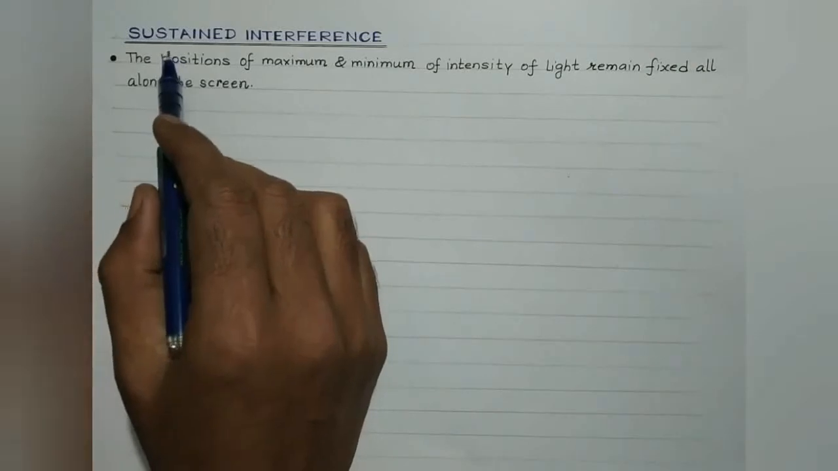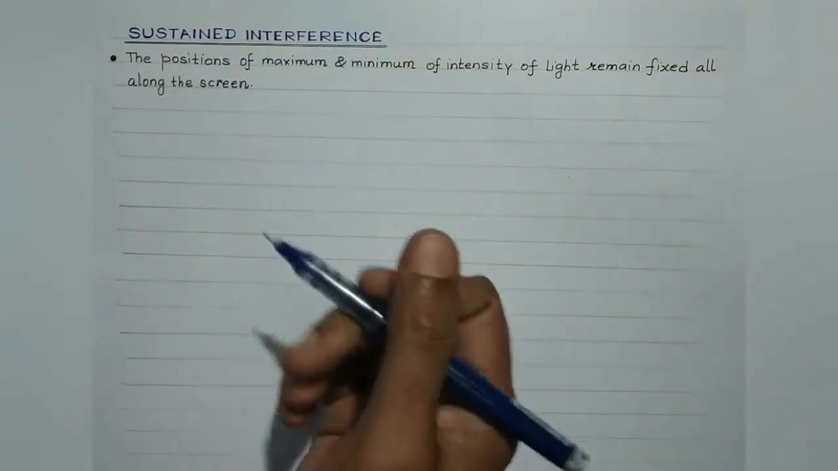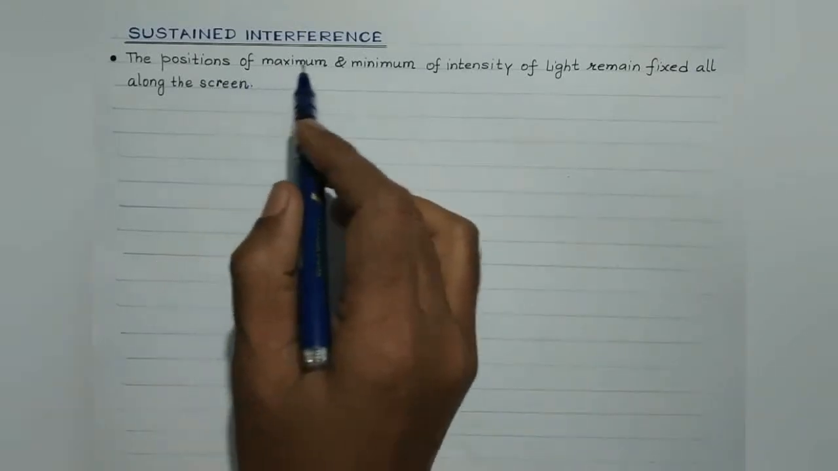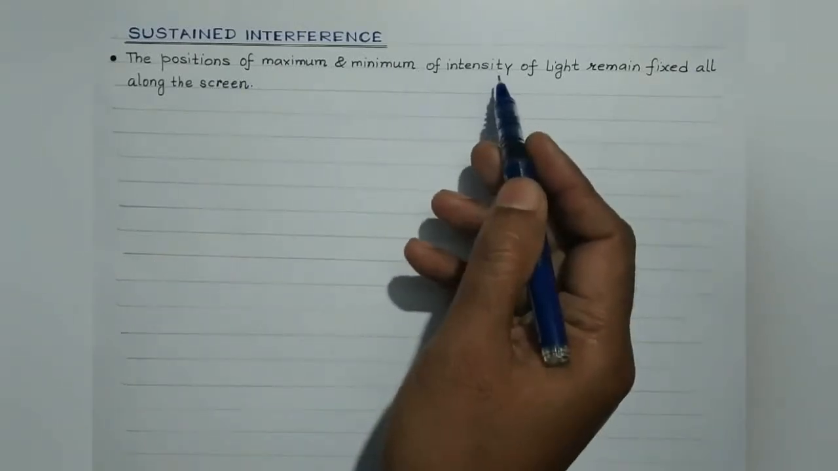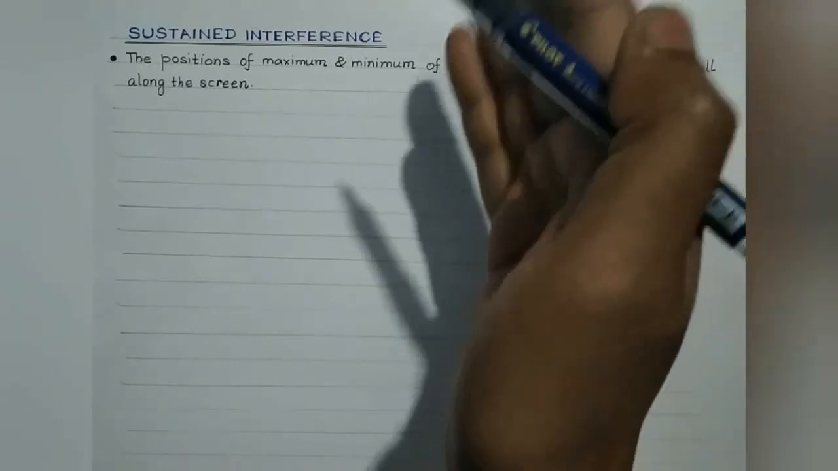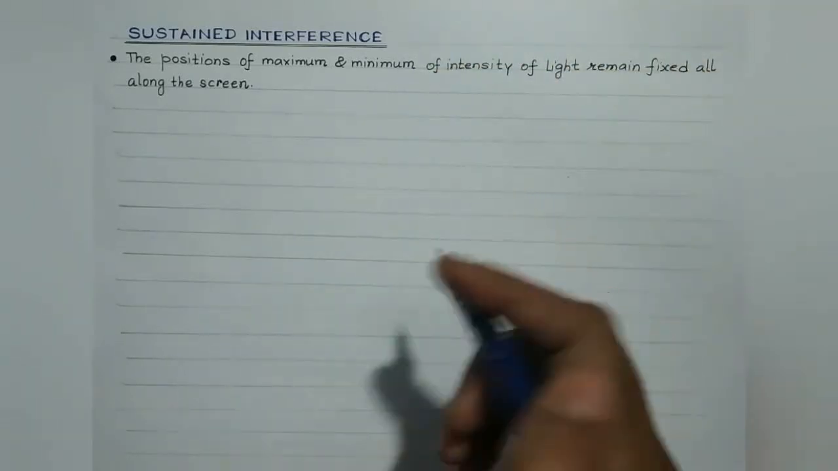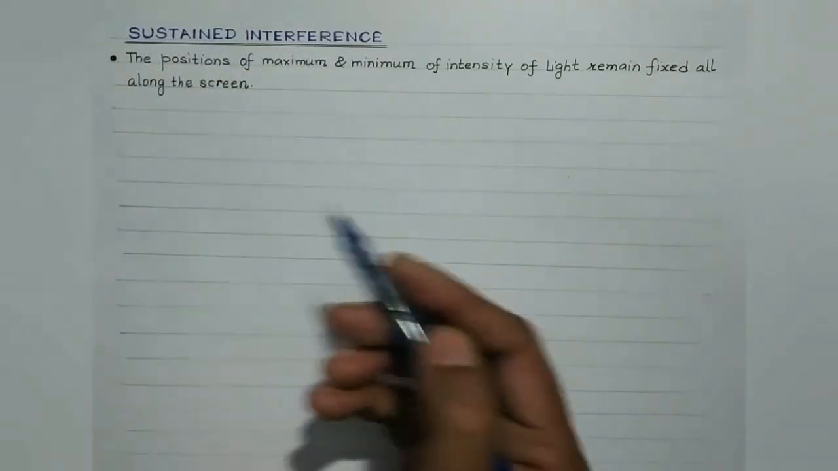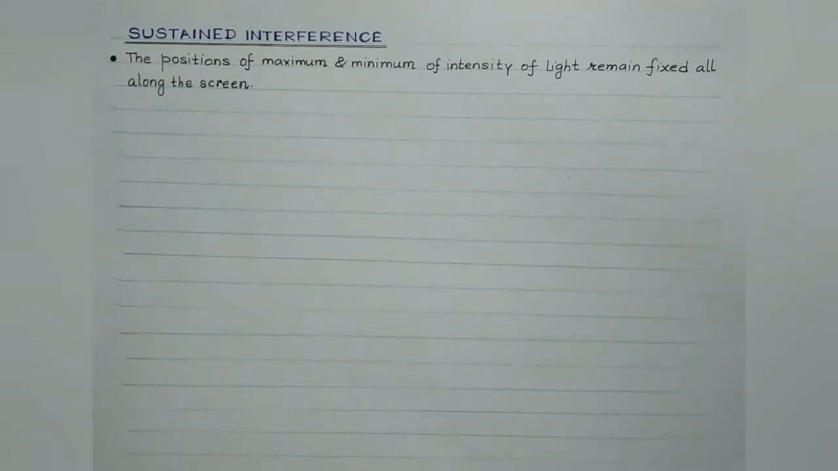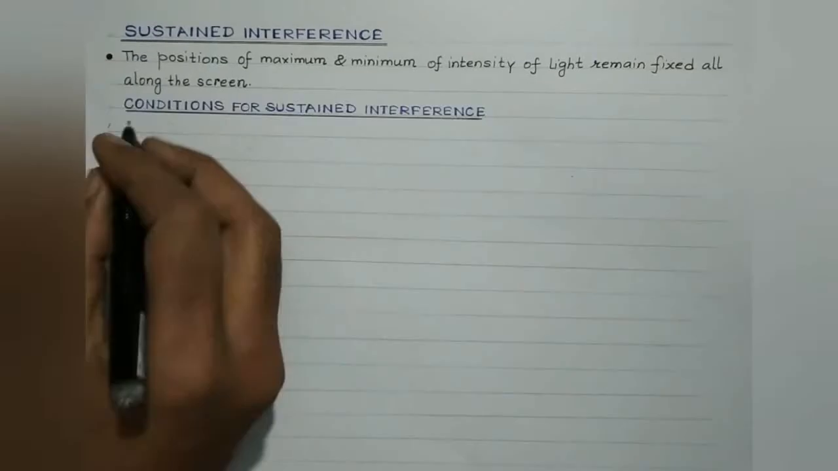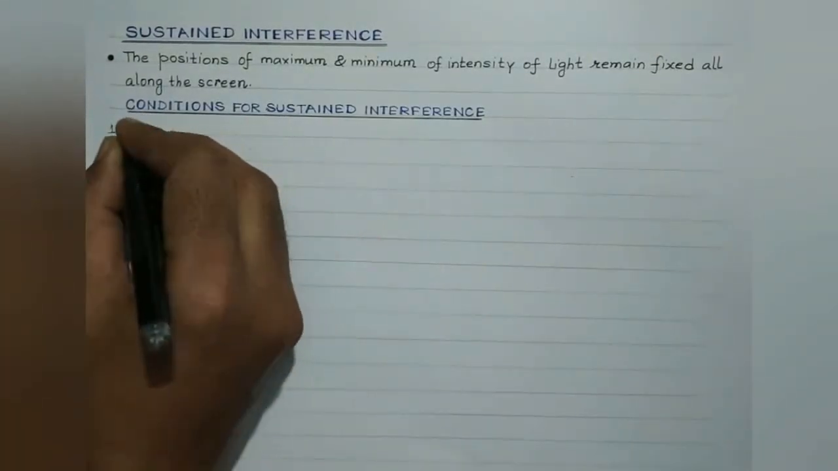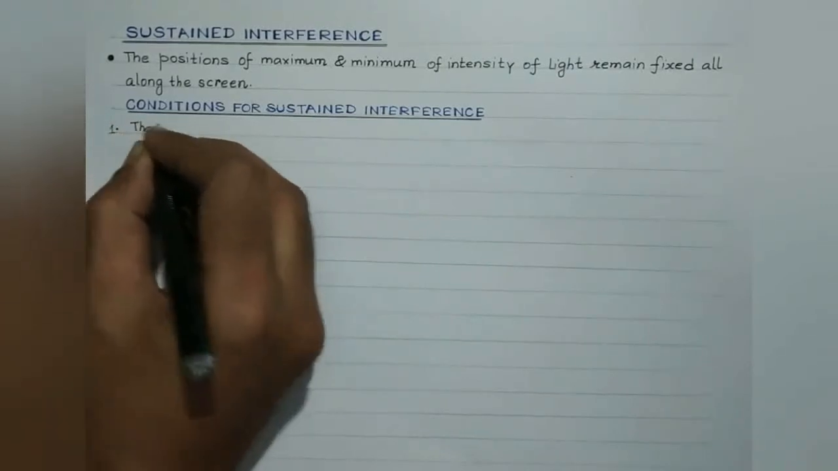Now students, sustained interference, we have discussed that it is the interference pattern in which the positions of maxima and minima of intensity of light remain fixed all along the screen. So such an interference is known as sustained interference. For producing sustained interference, there are certain conditions which need to be satisfied. Let's discuss those conditions. The two sources must emit waves continuously. This is the first condition.